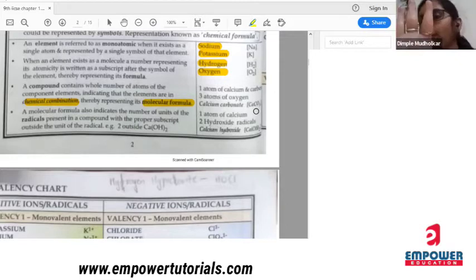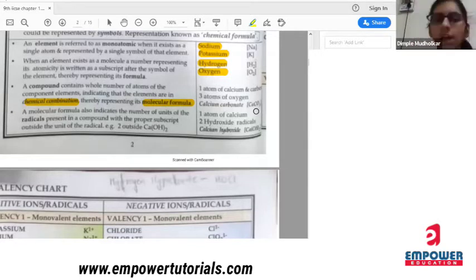The atomicity for CaCO3 is 4. Why is it so? Because in CaCO3, there is 1 atom of calcium, 1 atom of carbon and 3 atoms of oxygen. So its atomicity will be 5. Sorry, its atomicity will be 5. So I can say 1 atom of calcium, 1 atom of carbon and 3 atoms of oxygen.